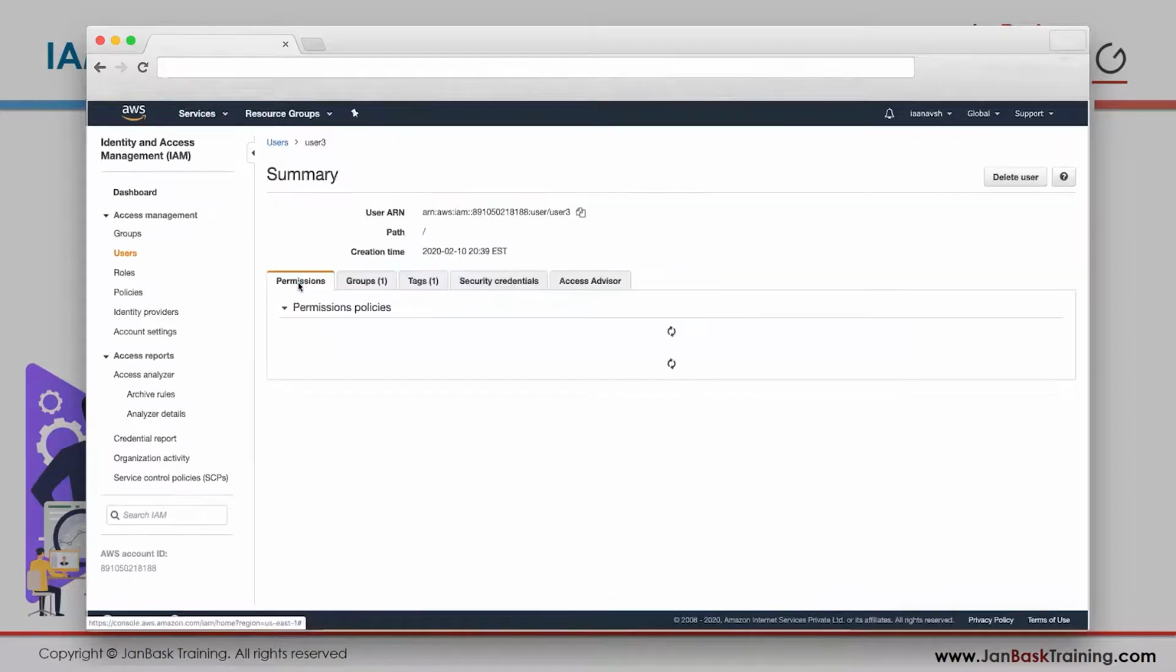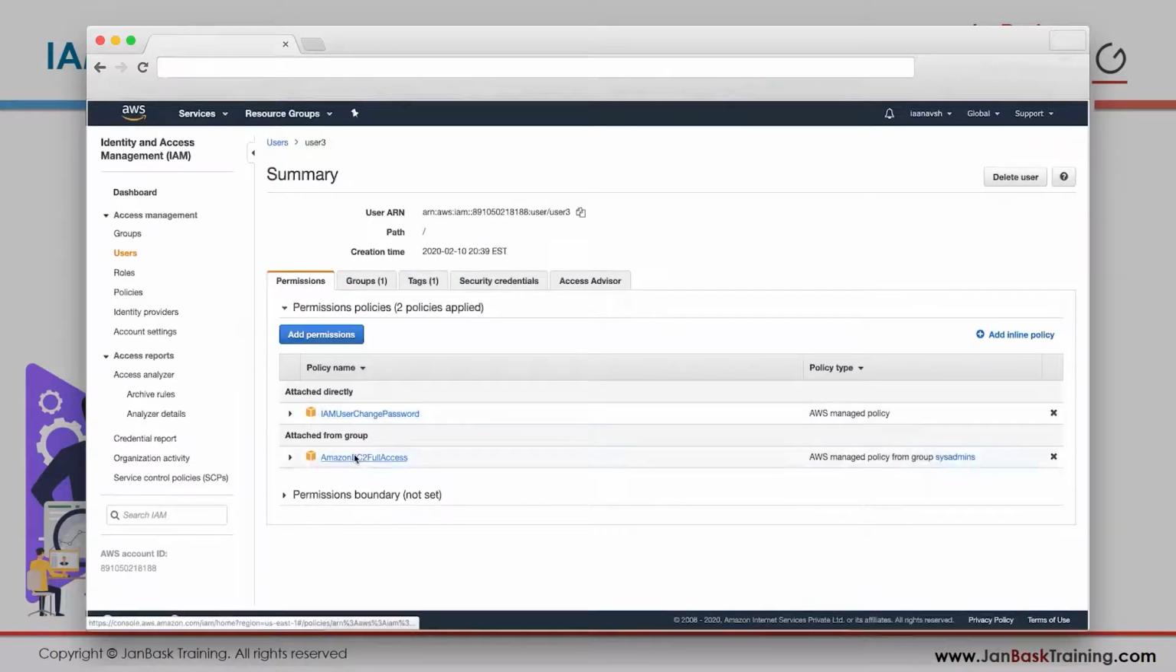So what are those permissions? Those permissions are EC2 full access. He has one permission of his own, that is to change his own password. Another one is EC2 full access, which is attached from the group. So this is the way you can inherit policies.